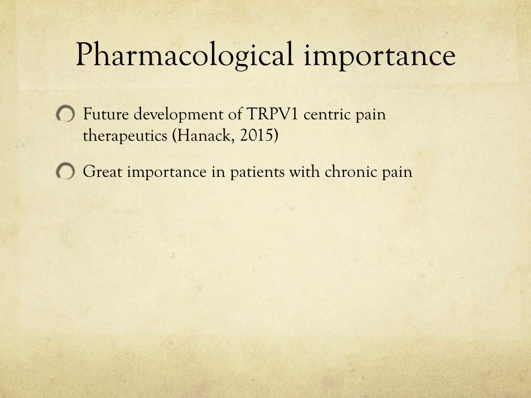Pharmacological importance. Conclusively, this report explores the effect of TRPV1 receptor channels on nociception. When pathological pain occurs, it promotes GABA release and causes a series of cascade reactions whereby the non-permeable GABA B1 agonists can become a valuable pathway for the production of anti-pain therapy. This report opens the idea of future development of TRPV1-centric pain